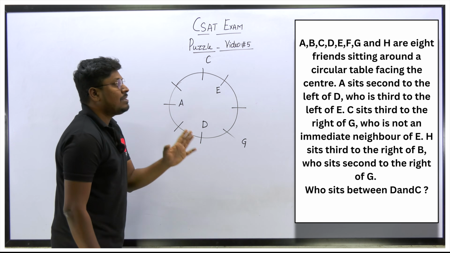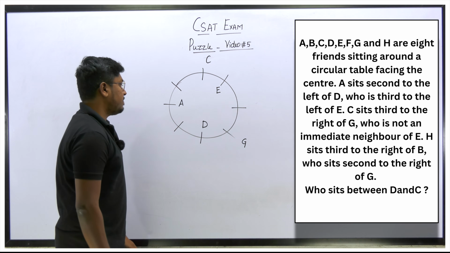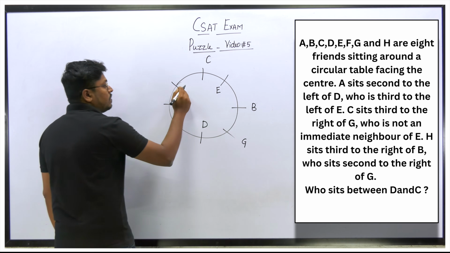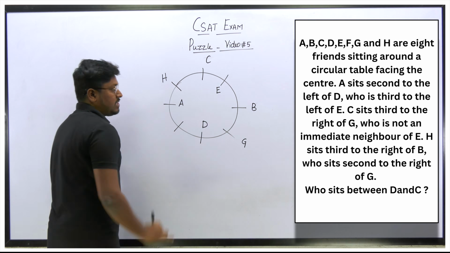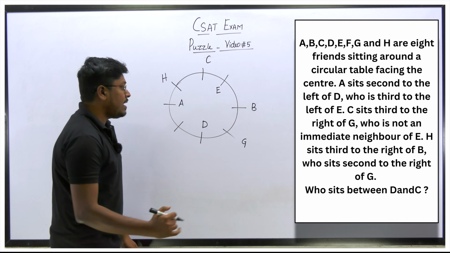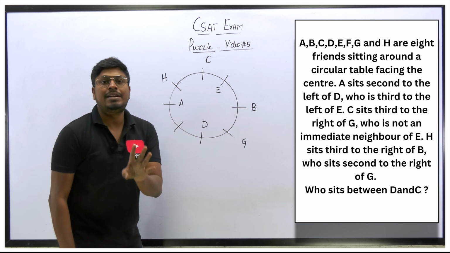Next point, H sits third to the right of B. So B's right-hand side, at the third place, must be H. So the only chance is that I fix B here, B's right-hand side 1, 2, 3, at the third place, this will be H. And the person B who sits second to the right of G, just listen here, the person B must be sitting second to the right of G.